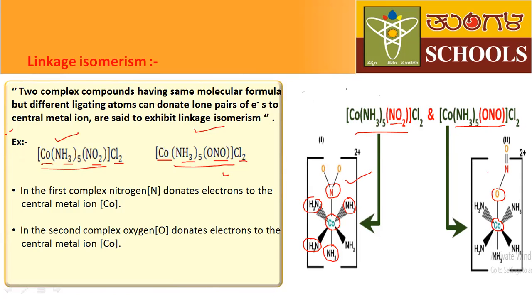Here, both complex compounds have the same molecular formula, but different ligands donate lone pair of electrons to the central metal atom. In the first compound, nitrogen has donated the lone pair of electrons to the central metal atom. In the second compound, oxygen has donated lone pair electrons. These types of complexes are called linkage isomers, and the phenomenon is called linkage isomerism. Okay.